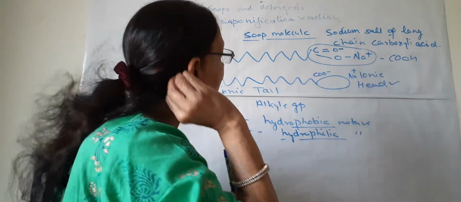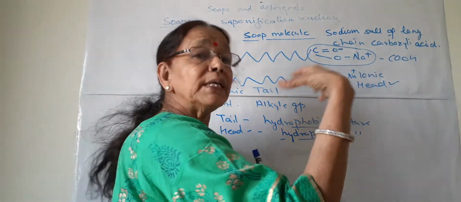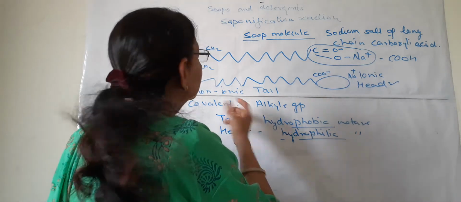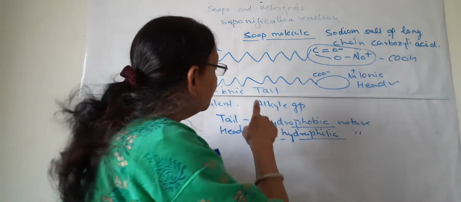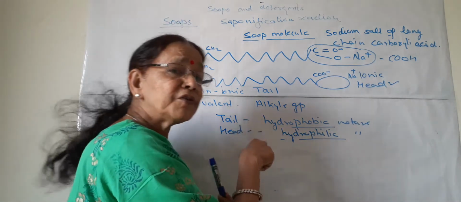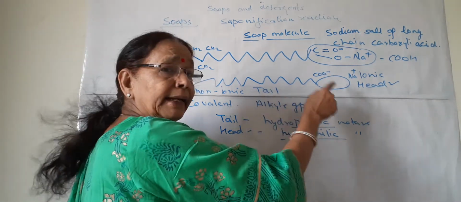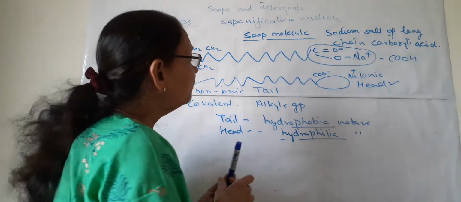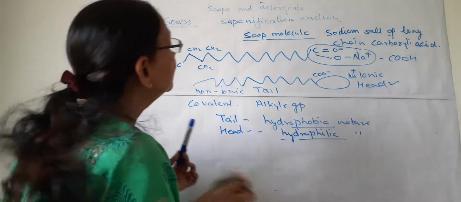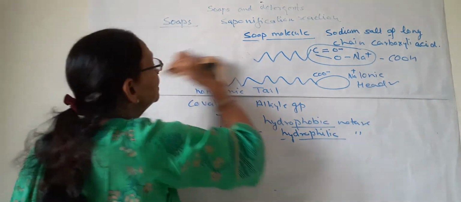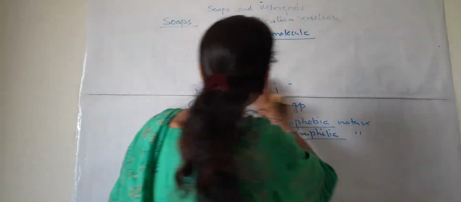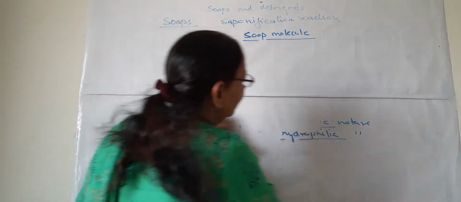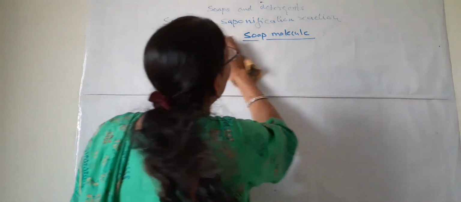It is ionic in nature, so it can dissolve easily in water, and this tail does not dissolve in water. Due to these differential properties of tail and head, a special type of structure is formed, and this special structure is known as micelle. So soaps form micelles when they are dissolved in water.